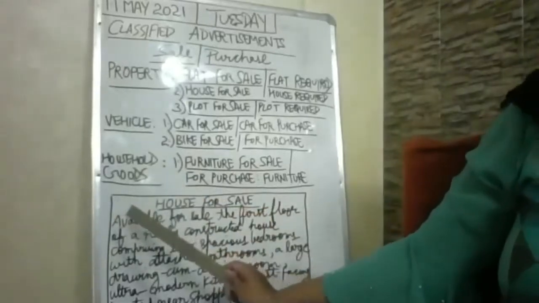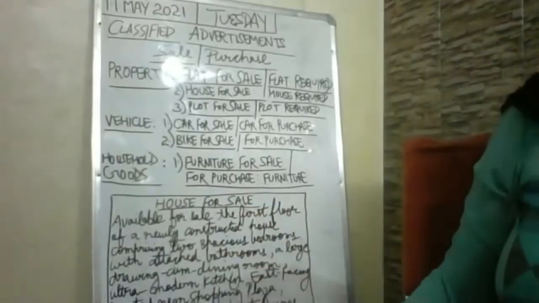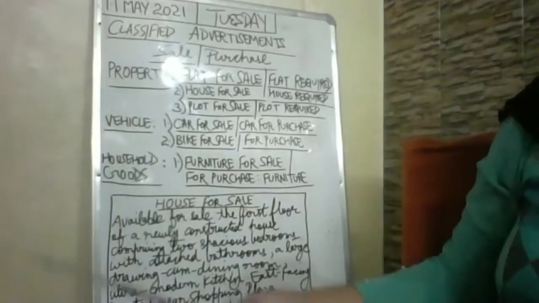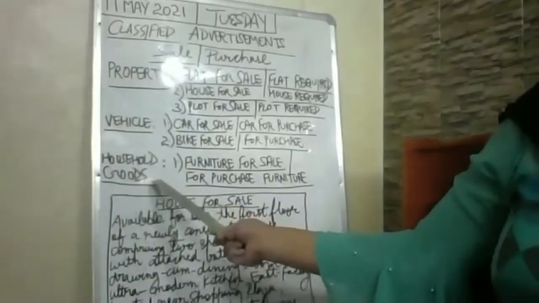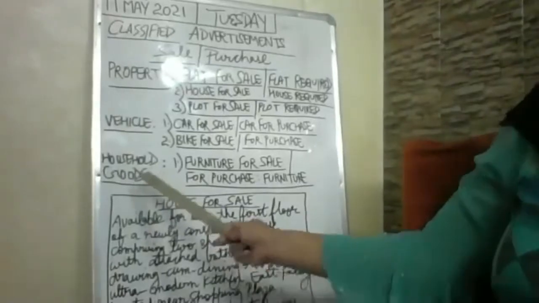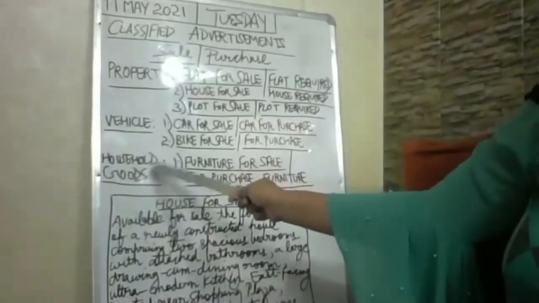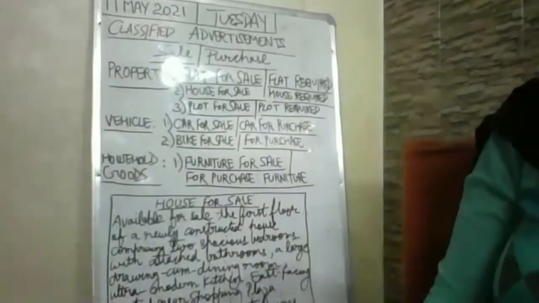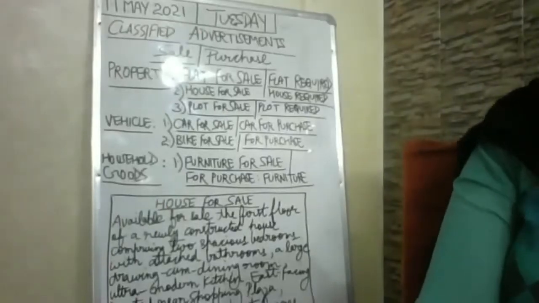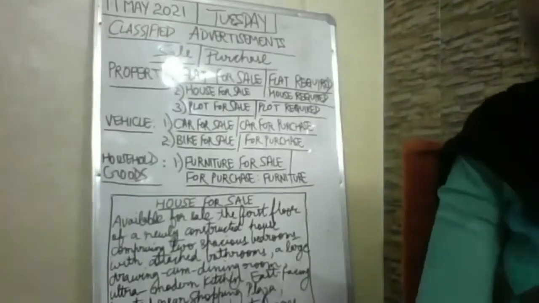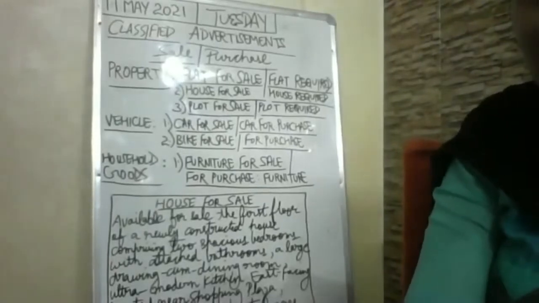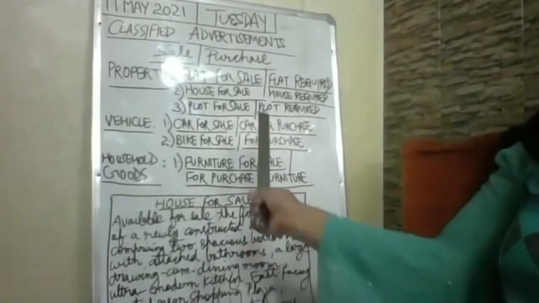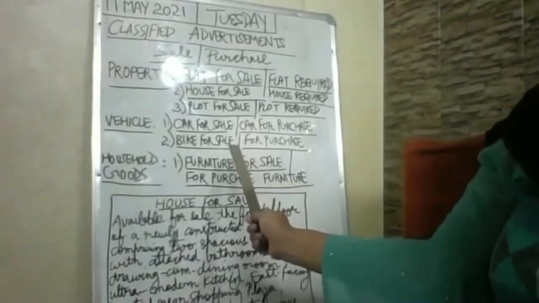In household goods, we basically have furniture items. You might have seen people putting ads that they are moving abroad or they have purchased new furniture for a new house, so they want to sell the old furniture. So all household goods come under this category. Clear? Similarly, you can get for sale also and for purchase also. Suppose you want second-hand furniture for your shop or some new venture you have started. You want 50 chairs for your new office. So you can be in need of anything for purchase also.